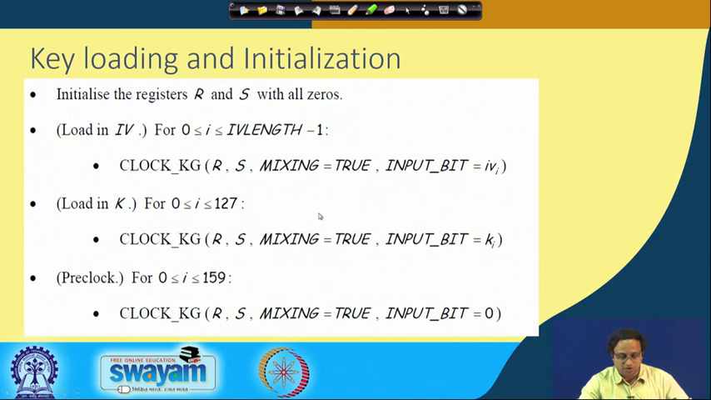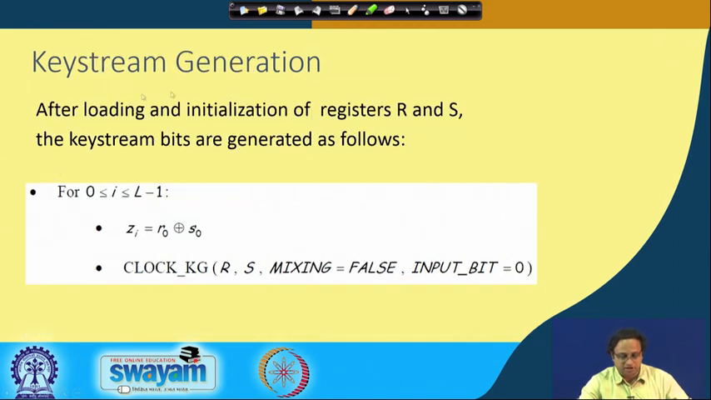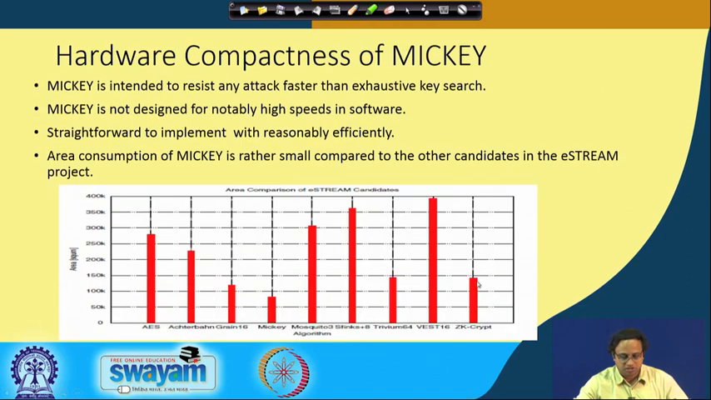And finally, when you are generating the key stream, at that point mixing is set to false, and therefore you are just using it to generate your key stream, which you are XORing with the message to get the ciphertext bits. So that's more or less the working of the Mickey stream cipher.